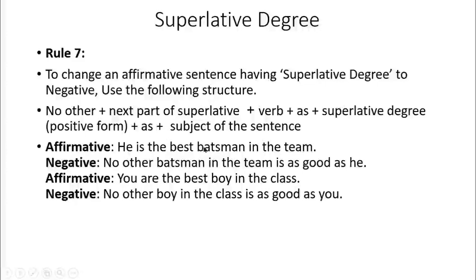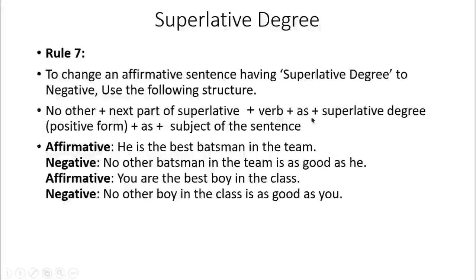Here we have batsman in the team. This is the next part of this superlative degree. Here we have the superlative degree, the best. So now we are going to write down no other batsman in the team. Then write down the verb. Is is the verb here. So we are writing no other batsman in the team is.